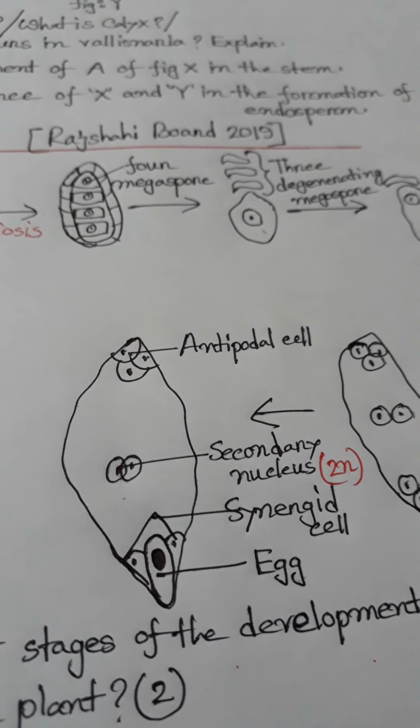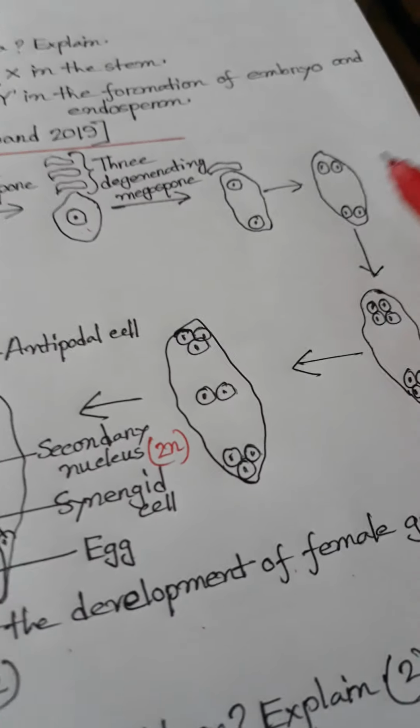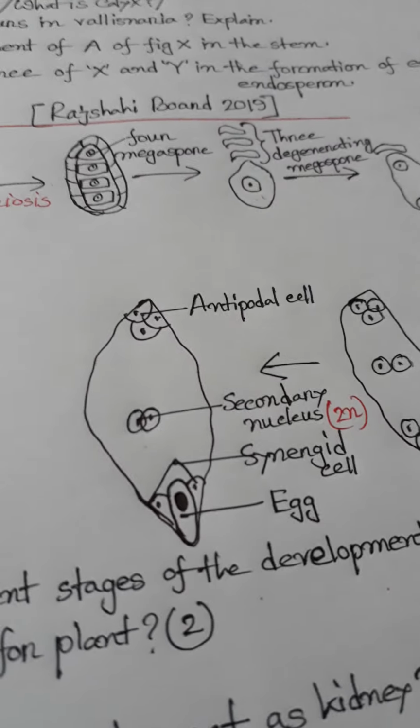Here these are 4 nuclei. 2 nuclei and then 4 nuclei. In the next stage, 2 nuclei from the two poles come to the middle of the cell and fuse to cause the emergence of the haploid secondary nucleus. This is the haploid secondary nucleus.